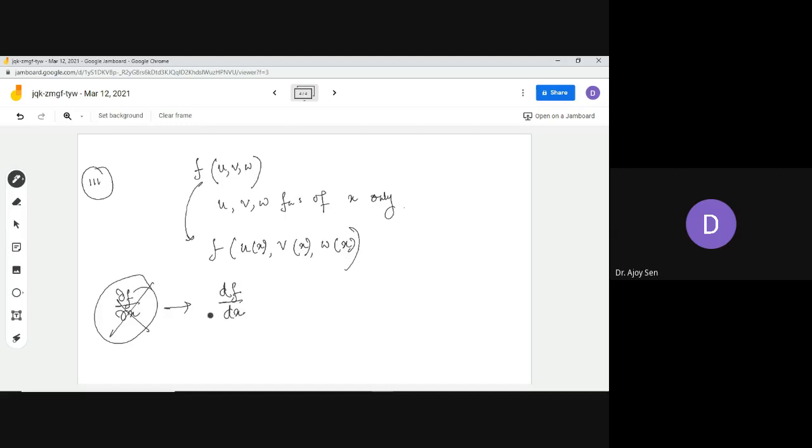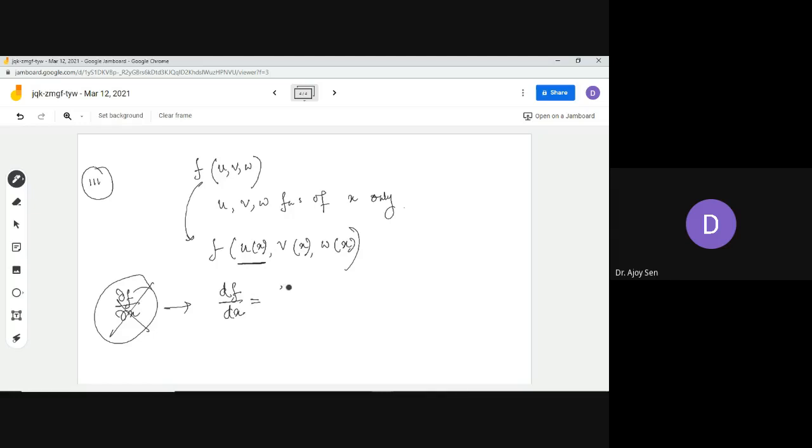Because f becomes a function of only a single independent variable x. There are no other variables involved. So in the place of del del x of f, you can write d dx of f. And what is the value of d dx of f? It is a very simple thing. You have to just calculate the contributions here from each of the things. So while calculating, you have to calculate first from this part.